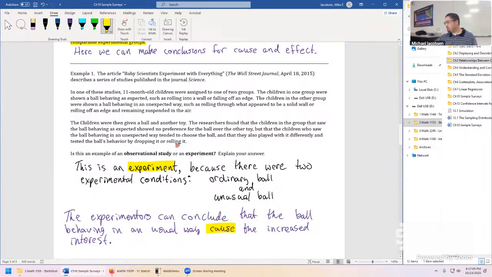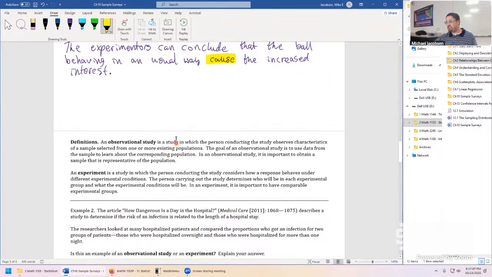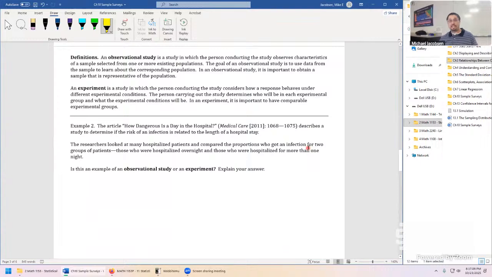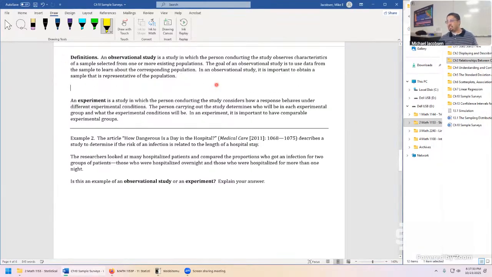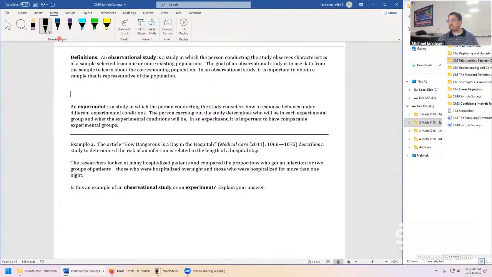Okay, by elimination, we're all expecting the next one to be an observational study. But let's see if we can detect why, what makes it observational. This one's a hard one to think about because experiment clearly says there are different experimental conditions, and that's the thing we look for. But that's a great hint. You can say something is an observational study because there were no different experimental conditions. That's what makes it observational. Let's throw that in here as another way to think about an observational study.